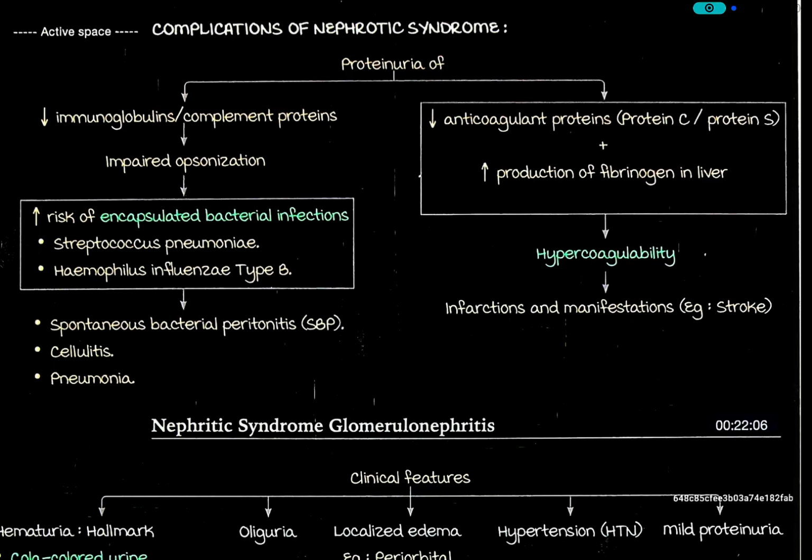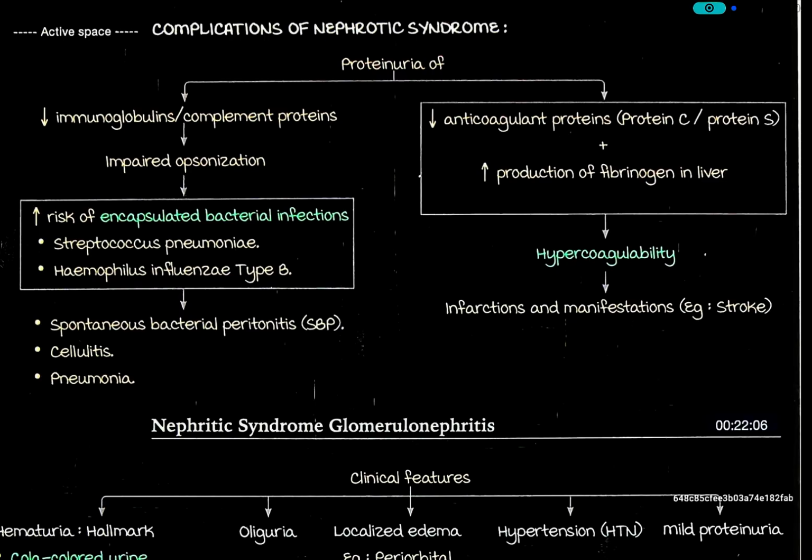Complications of nephrotic syndrome: proteinuria leads to decreased immunoglobulins and complement proteins and impaired opsonization, with increased risk of encapsulated bacterial infections like Streptococcus pneumoniae, Haemophilus influenzae type B, spontaneous bacterial peritonitis, cellulitis, and pneumonia. There are also decreased anticoagulant proteins like protein C and protein S, plus increased production of fibrinogen in the liver, causing hypercoagulability, infarctions and manifestations, for example stroke.